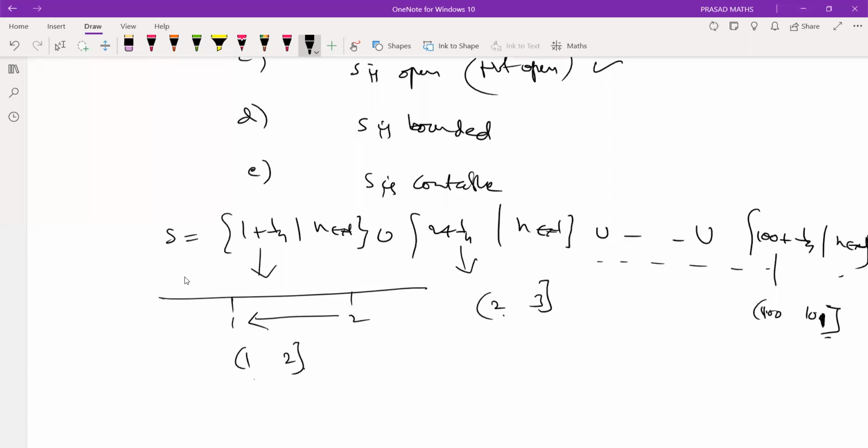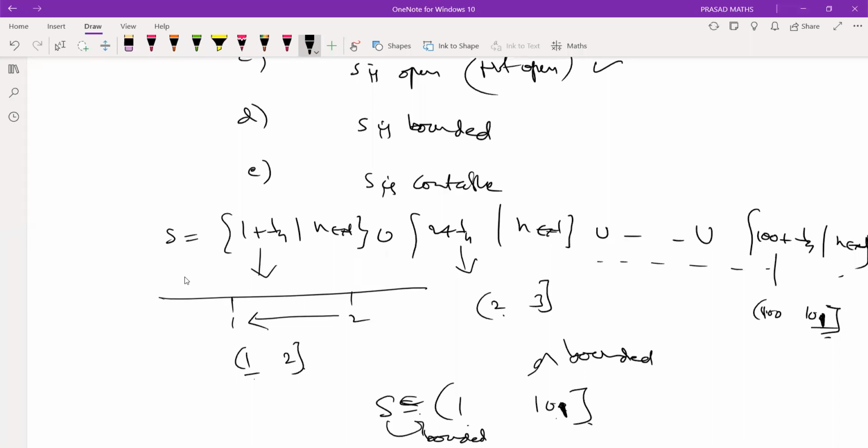Every member in the set S lies between 1 and 1 at 1. Yes or no? Every member in S, which is inside the set, is a subset. This is a bounded set, because 1 is a lower bound and 1 at 1 is an upper bound. So we have shown that every subset of a bounded set is bounded. So S is bounded.